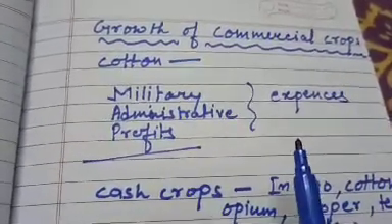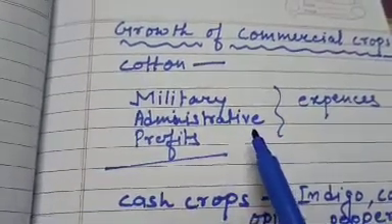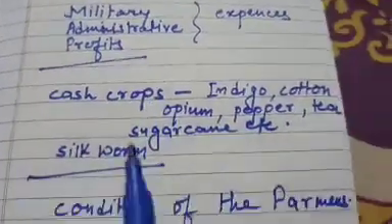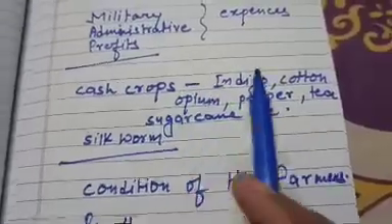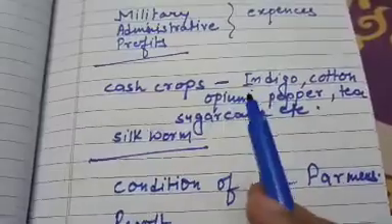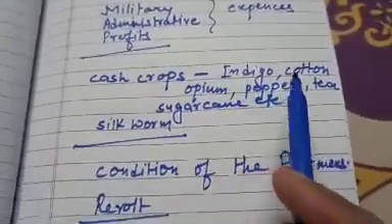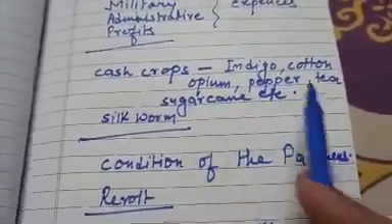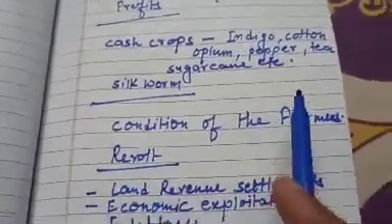Why were they in need of money? For their military and administrative expenses. They wanted to get profits, and for that they forced our farmers to grow cash crops. Cash crops means those crops which were used as raw material to feed British industries. Cash crops were indigo, cotton, opium, pepper, tea, sugarcane, etc., and the silkworm, silk cocoons to make silk clothes.